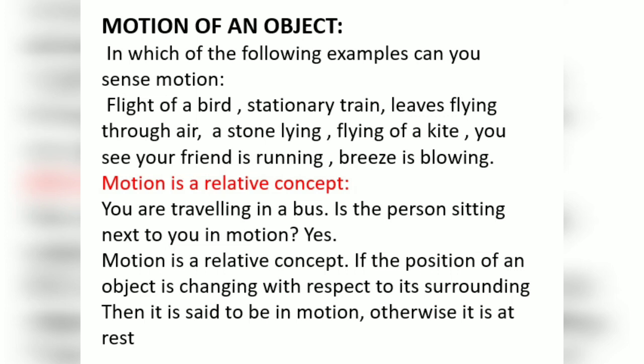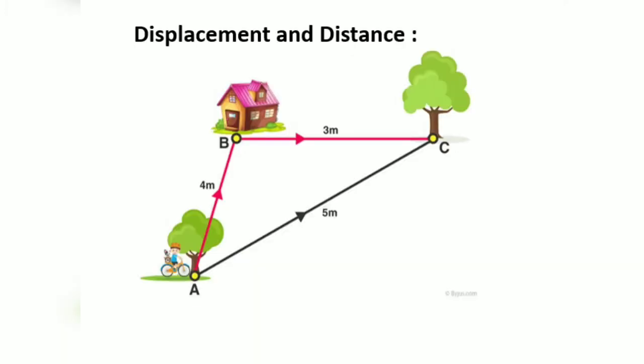If the position of an object is changing with respect to its surrounding, then we say that the object is in motion, otherwise it is at rest. When we perceive something is moving around us, what does moving mean? It is changing its place from one position to another. We have to study some concepts here of motion, that is displacement and distance.